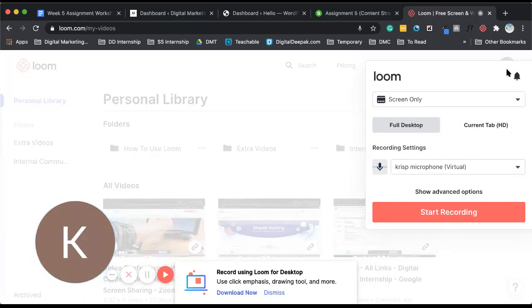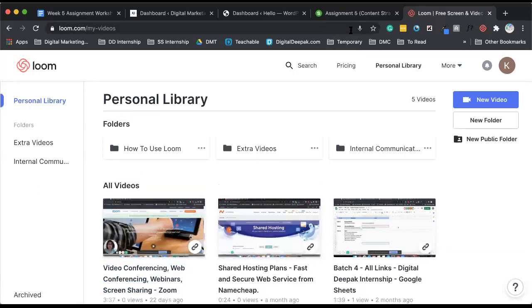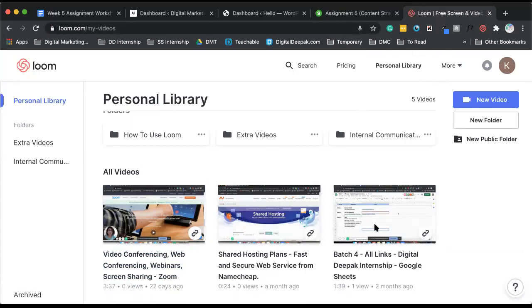Right now, after this is done, you can just record your video, and once it's done, you will have it here, and then you can go ahead and download it, edit it, upload it on YouTube, and share it with us. So yes, Loom is free, but it allows you to only save 25 videos. You can see these videos are saved on Loom, right?